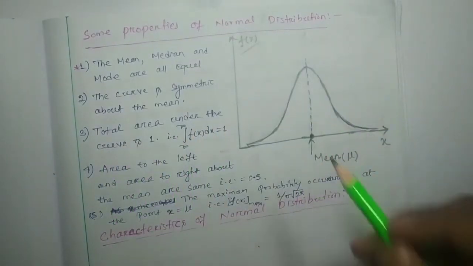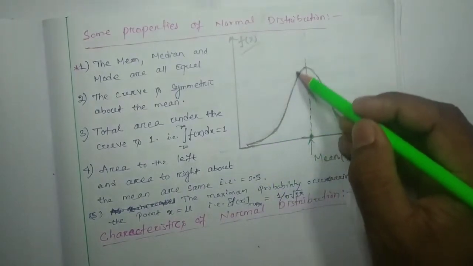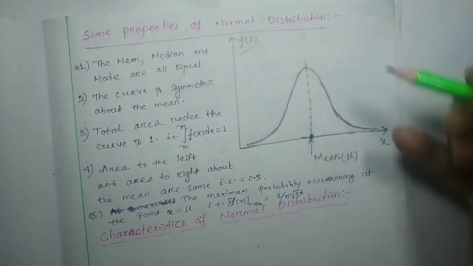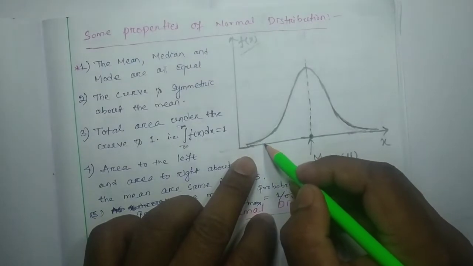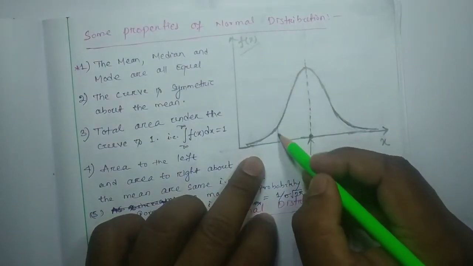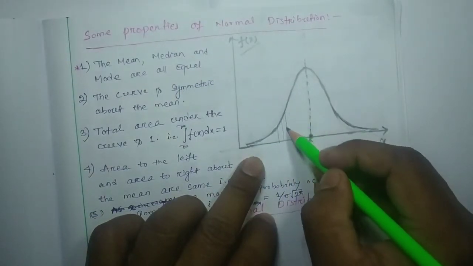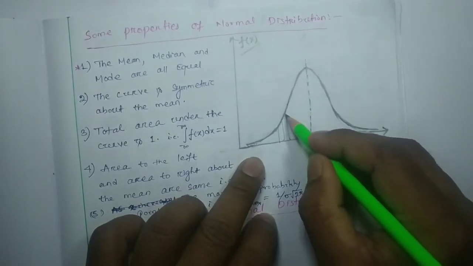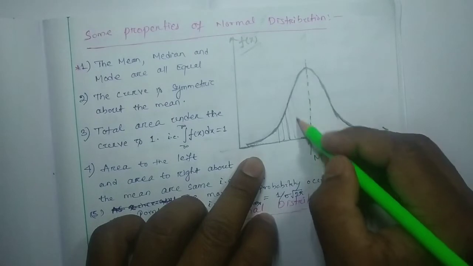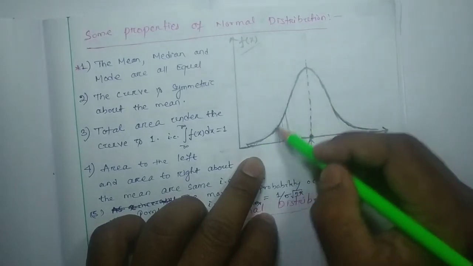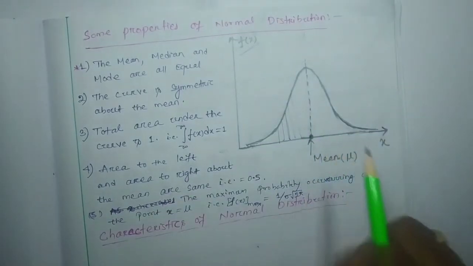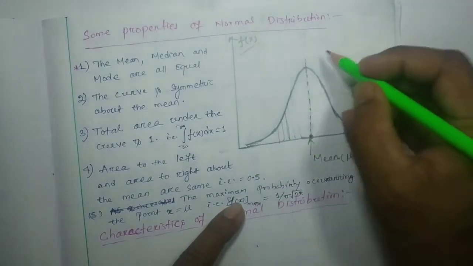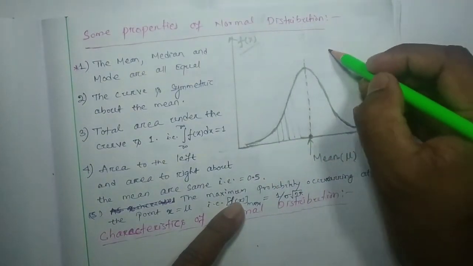See, this curve represents, for each and every x value, the corresponding probability density. So at this point, at this point, and at this point, how much is the probability density? If I add all the probabilities, then it always has to be 1.